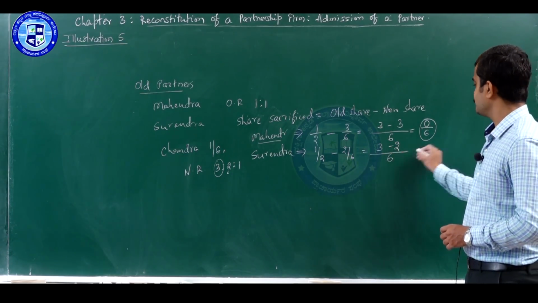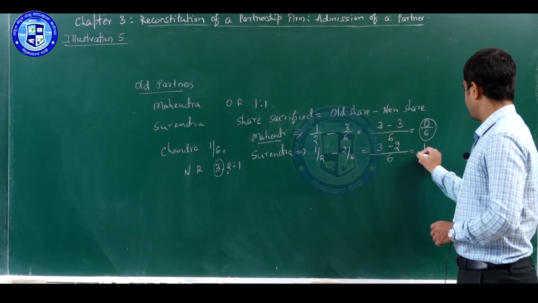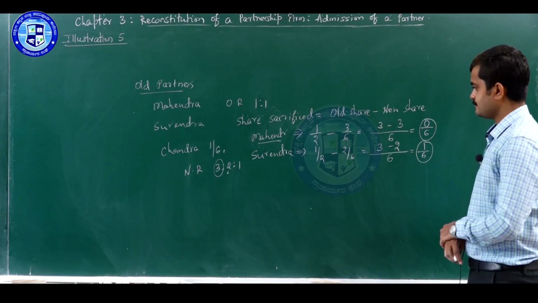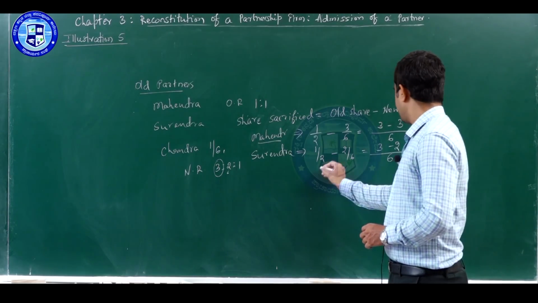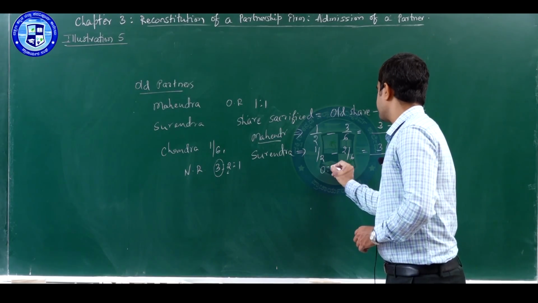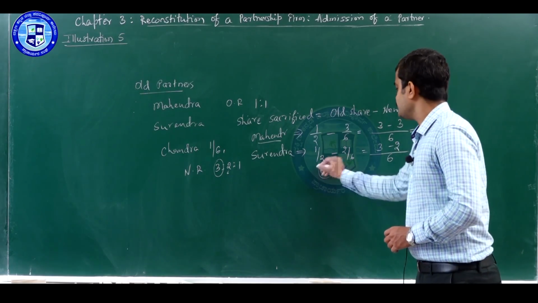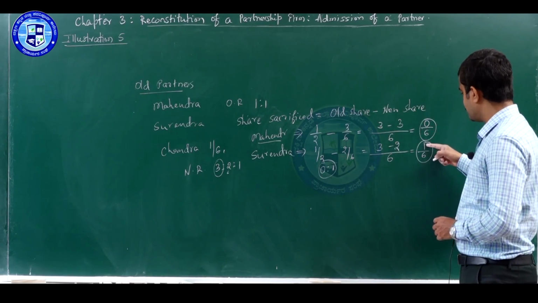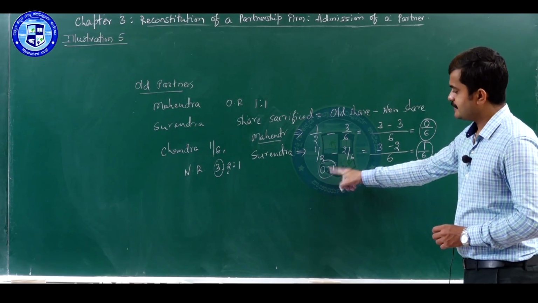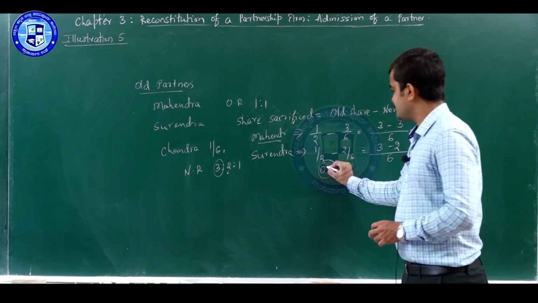So 3 minus 2, 1 divided by 6. So the sacrifice ratio here is 0:1, because 0/6 is to 1/6. So it is 0:1.